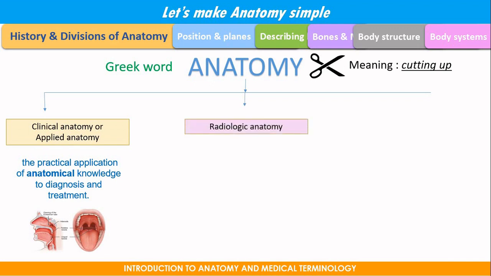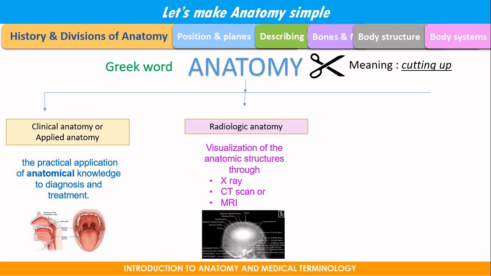Fifthly, radiologic anatomy. We may take a lot of radiographs in the form of X-ray or a scan, CT scan or MRI scan, and you must know the normal structure again here to compare it with your abnormal structures.